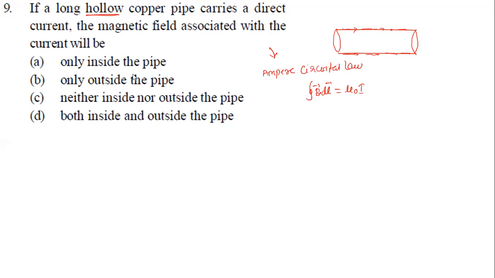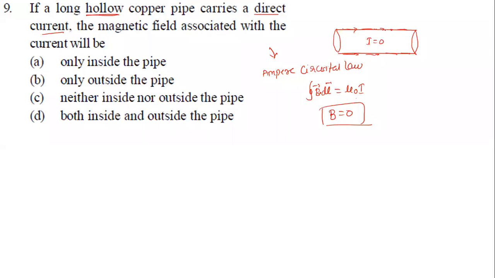Now look at the question. It is hollow and it is a direct current. Direct current will be on the surface of the conductor. It is there here. Inside it is hollow. Since it is hollow, inside current is how much? Zero. If you put zero here, what will happen to the magnetic field? Zero. So is the magnetic field present inside? No, not there. Magnetic field is not there inside.